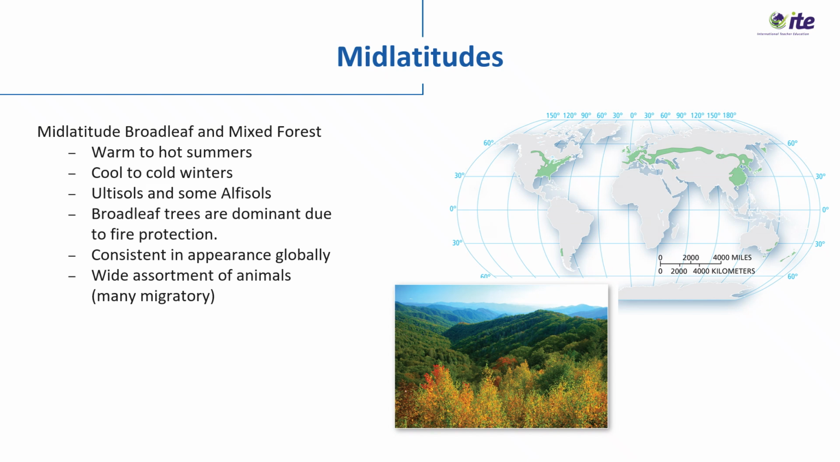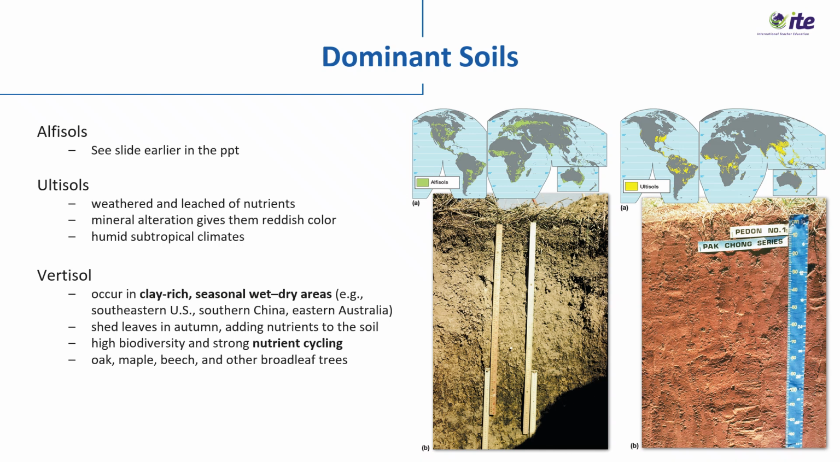These regions have long been centers of human settlement, agriculture, and timber production due to their fertile soils and moderate climate. The dominant soils in mid-latitude forests are alfisols and ultisols. Alfisols are fertile and moderately leached, with well-developed horizons and a clay-enriched subsoil. They support much of the agriculture in temperate regions.